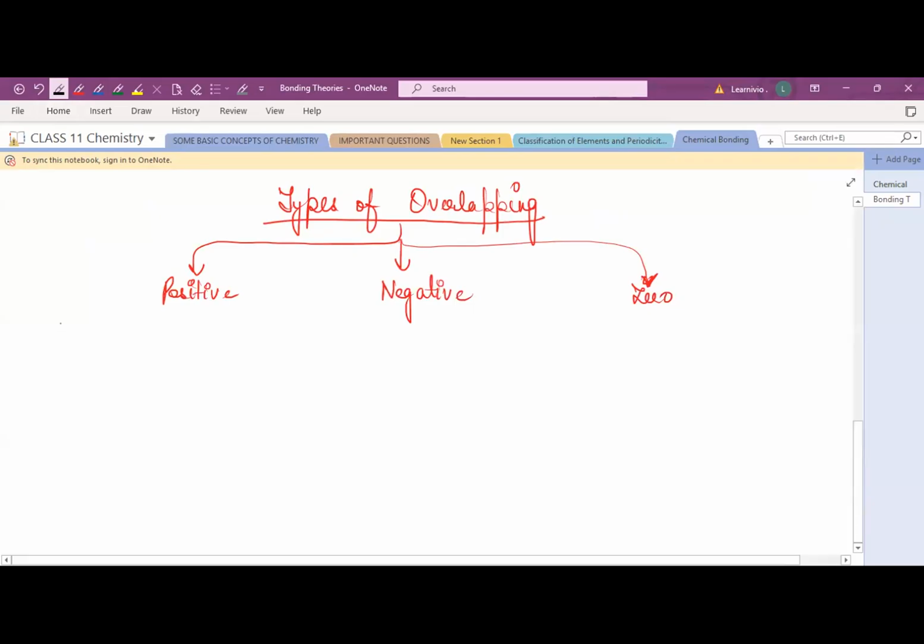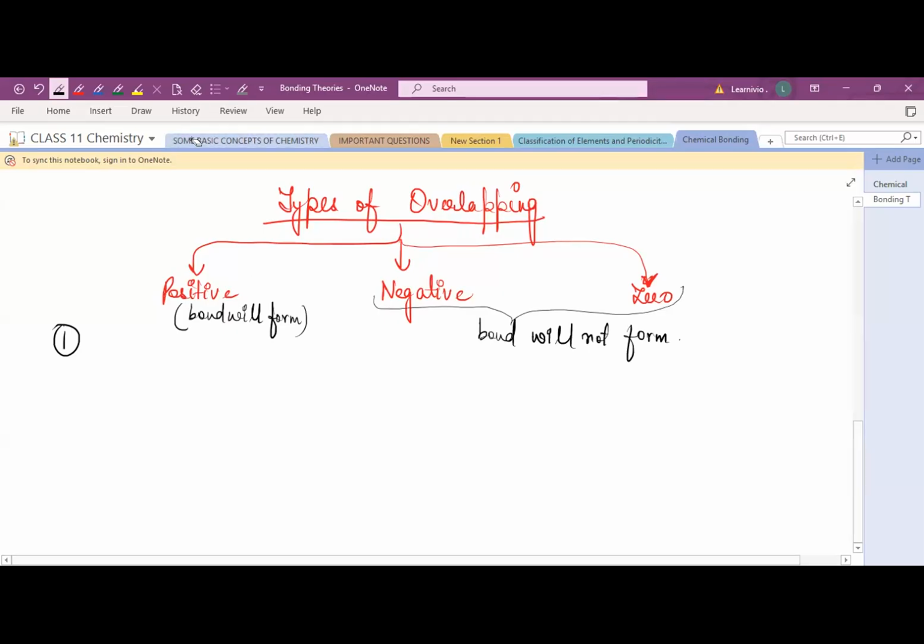Always remember, due to positive overlapping, bond will form. Only in positive overlapping will bond formation occur. But in the negative and zero overlapping, bond will not be formed. Just remember that.